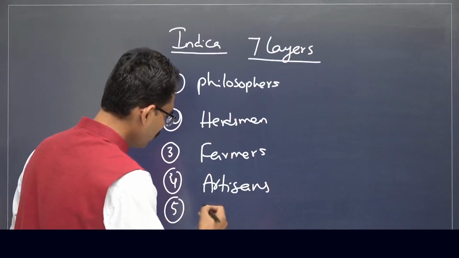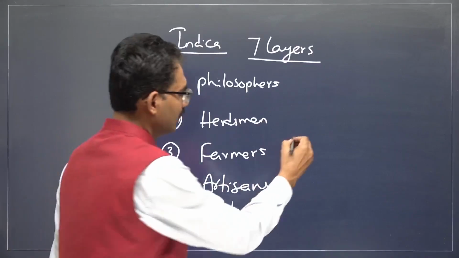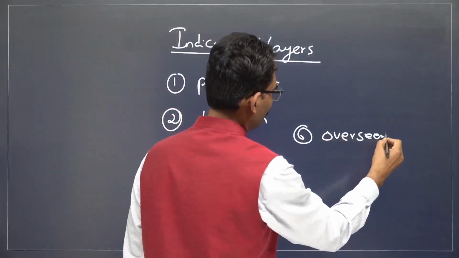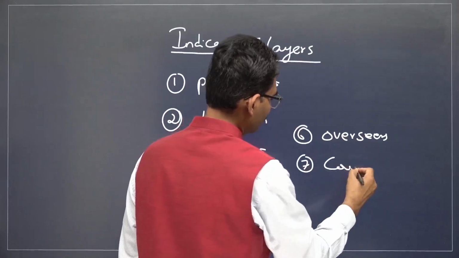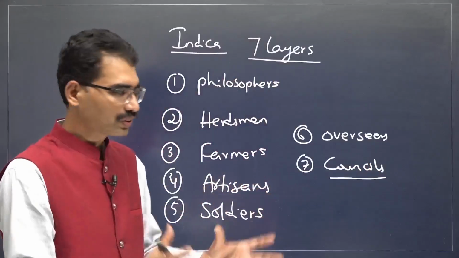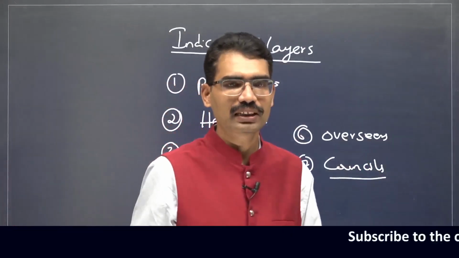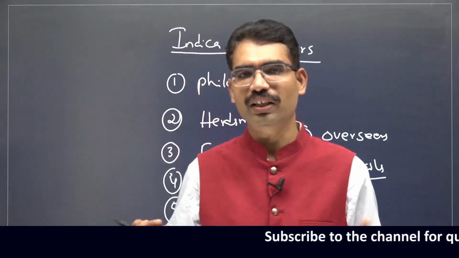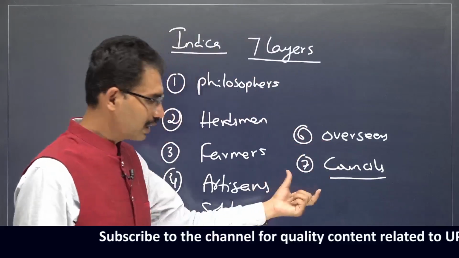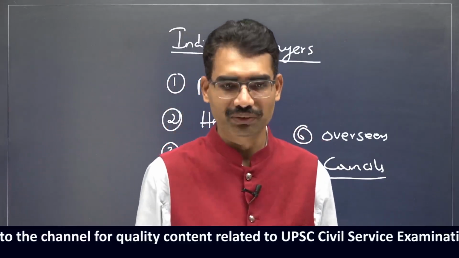Fifth one, he told soldiers, one category of people. Sixth one, overseers. Seventh one, counselors. That means those who are in the administration, who are taking care of the society. So he has seen 7 layers, but Indian society, according to Sanskrit text, has 4 varnas. That is what his way. But you see, there are no slaves in this category. That is why it is very unique with respect to Megasthenes' observation.